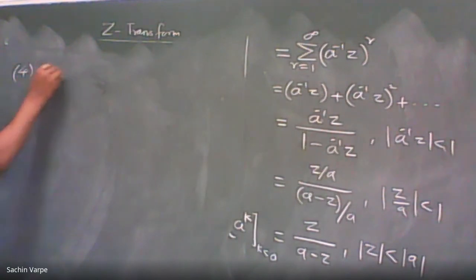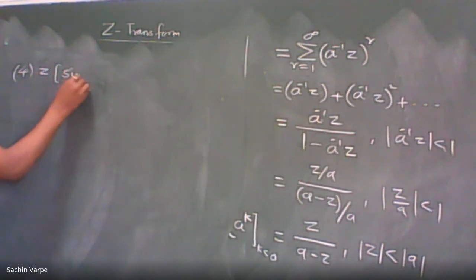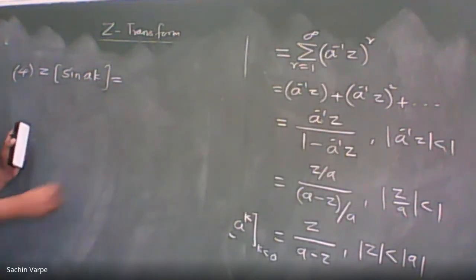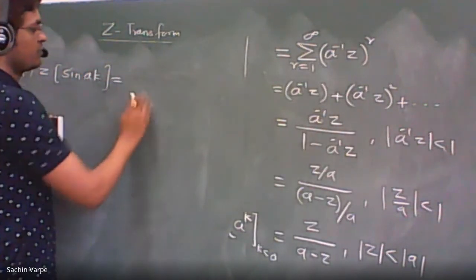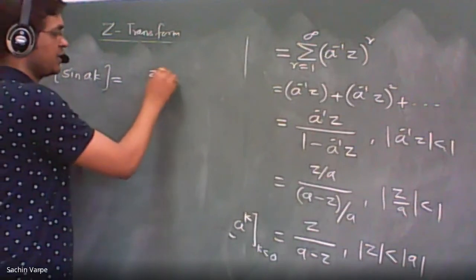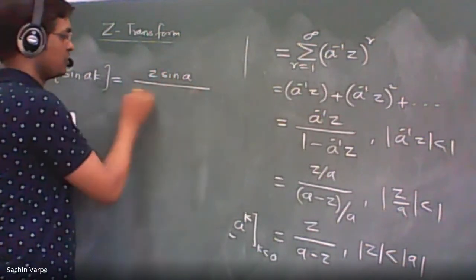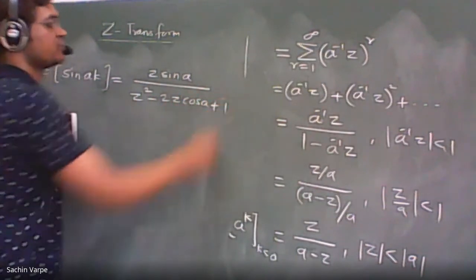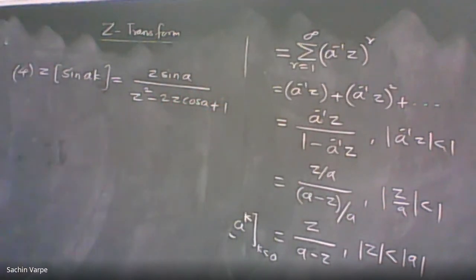So the Z transform of sin AK will be equal to Z sin A upon Z square minus 2Z cos A plus 1. This is the Z transform of sin AK.